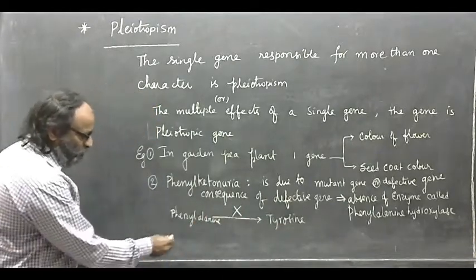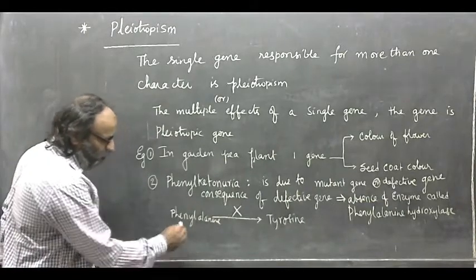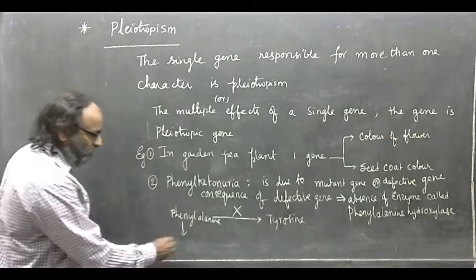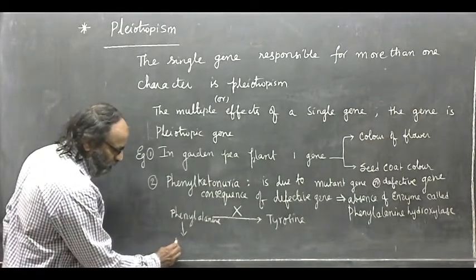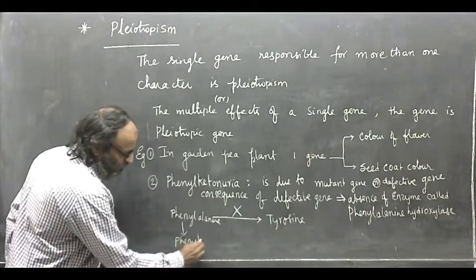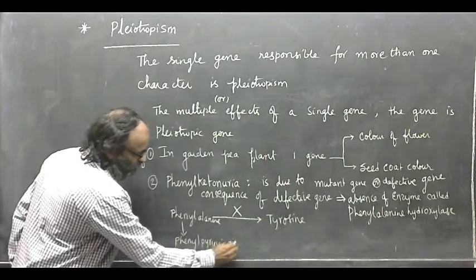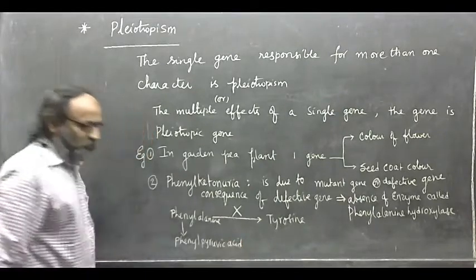As a result, the phenylalanine is converted to phenylpyruvic acid, one of the ketone bodies.